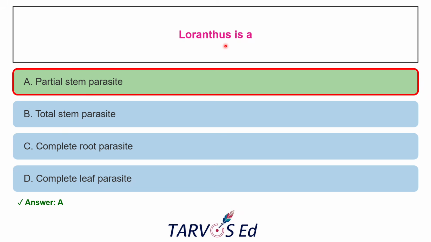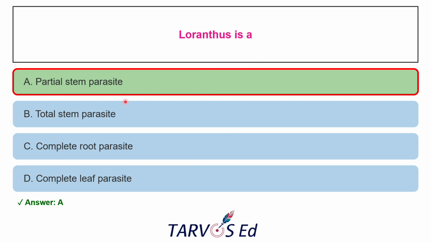Okay, and this allows the Loranthus to manufacture its own food through photosynthesis, making it only partially dependent on its host. Okay, and the total stem parasite is Cuscuta. So Loranthus will be dependent on mango, neem and all.